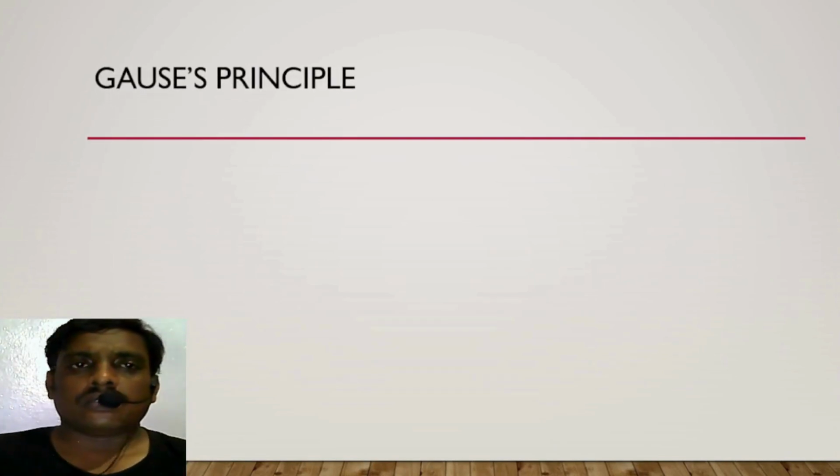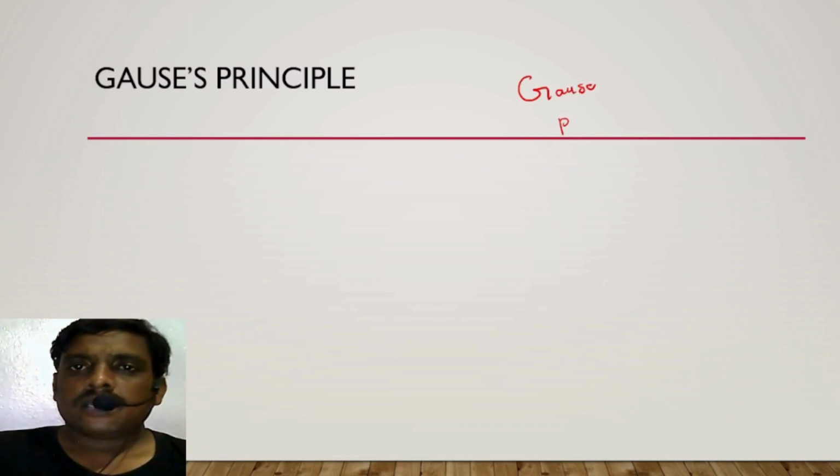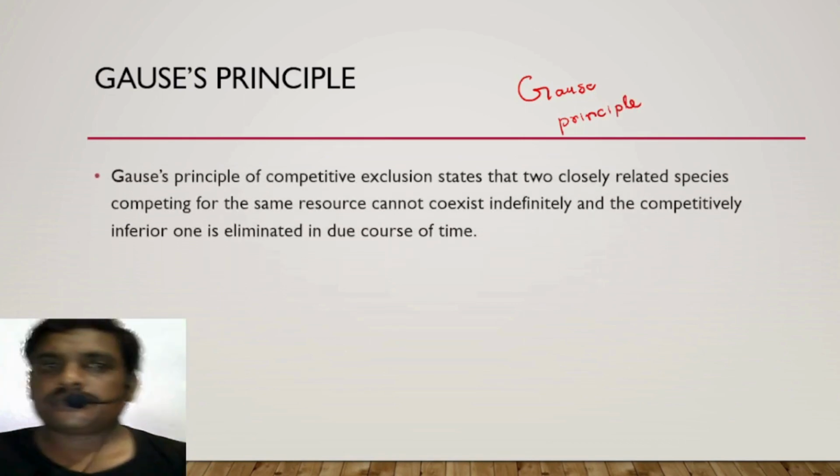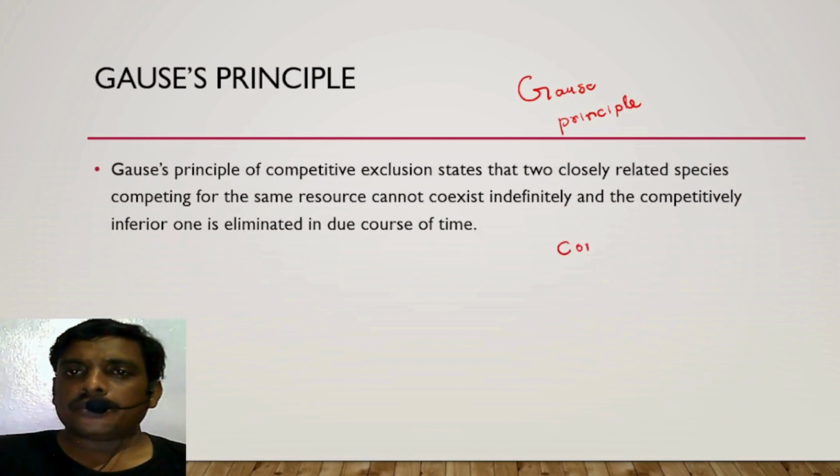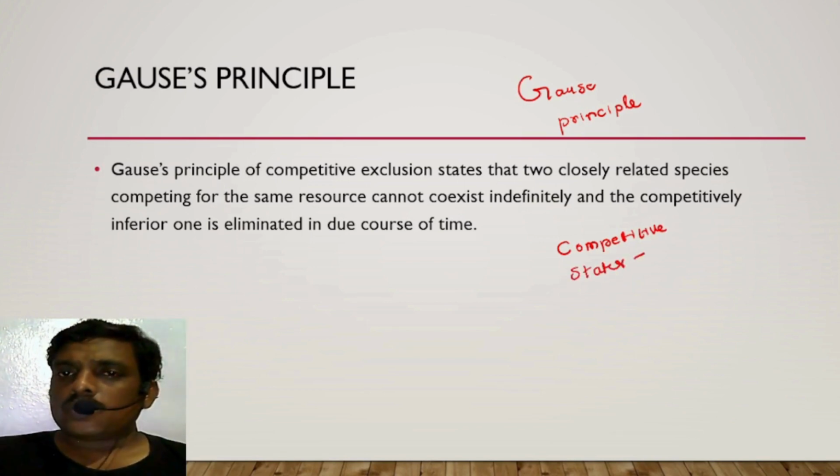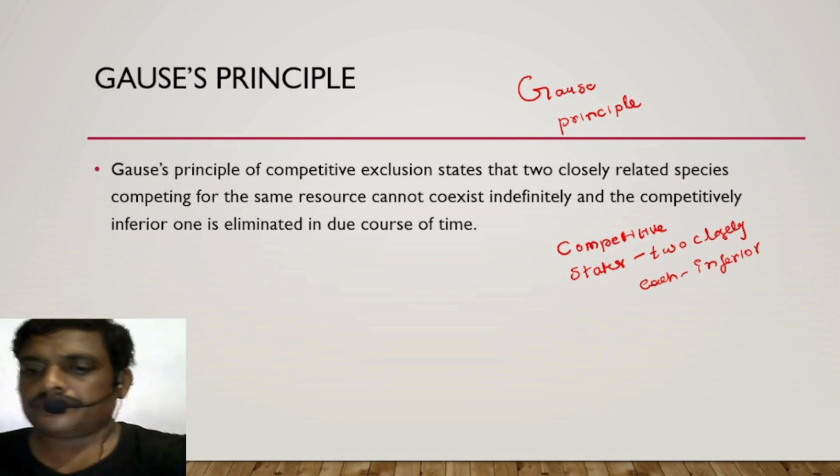In this class, I would like to explain Gause principle. What do you mean by Gause principle? Let us learn. Gause principle of competitive exclusion states that when two closely related species compete for each other, the inferior species will be eliminated, and the superior species will survive.